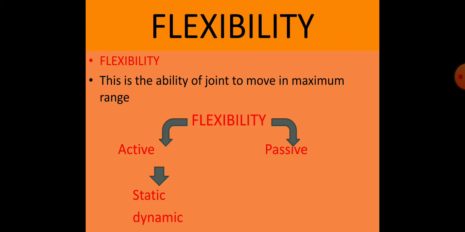Dynamic flexibility is there when the body is stretching or bending its joints maximum in range while the body is in motion. So when the body is in motion and we are able to stretch the joints, or the joints can move in the maximum range during the motion, it is dynamic. When there is no motion and the body is showing flexibility, that is static.